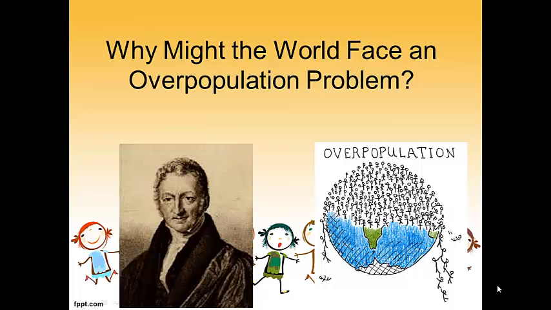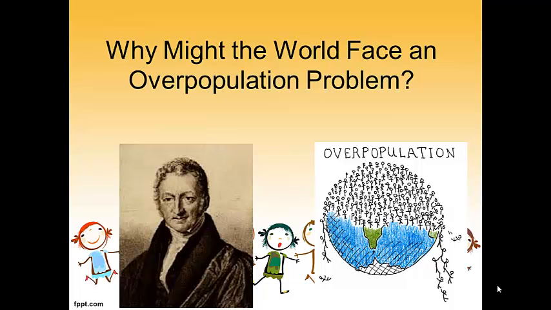All right, AP Human Geography students, we are on to our last video for our unit on population. And what we're going to focus on is, well, what if the world faces an overpopulation problem? Well, as you can see here on the left, we have a gentleman by the name of Thomas Robert Malthus, who we're going to talk about. And basically, he thought that the world would look exactly as the picture describes it to the right.